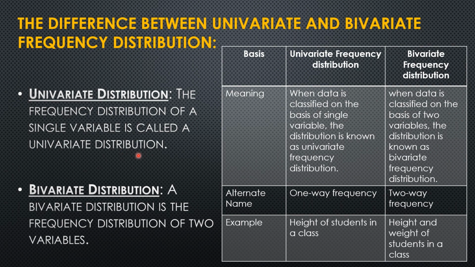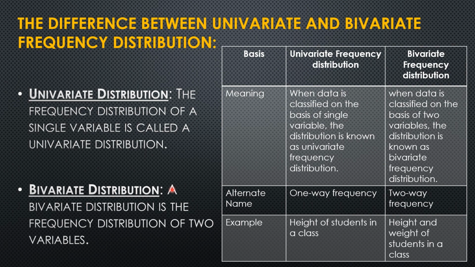Bivariate, bi means two. So a bivariate distribution is the frequency distribution of two variables, when two variables are taken.